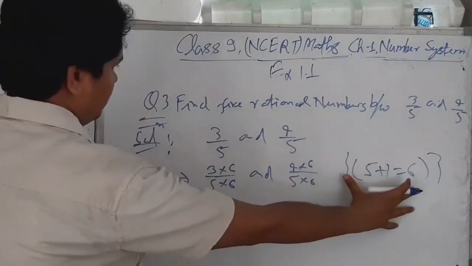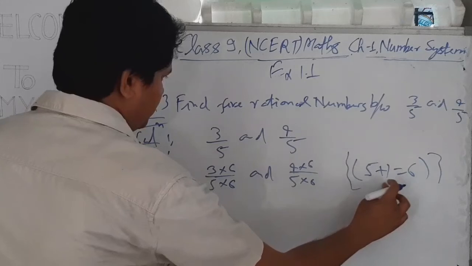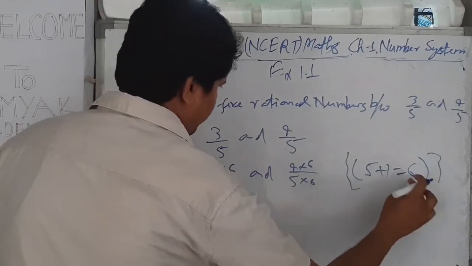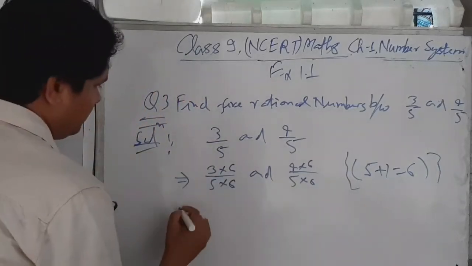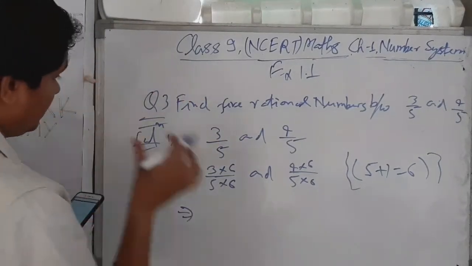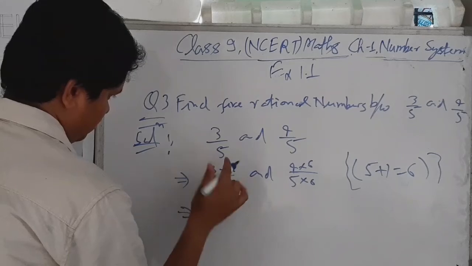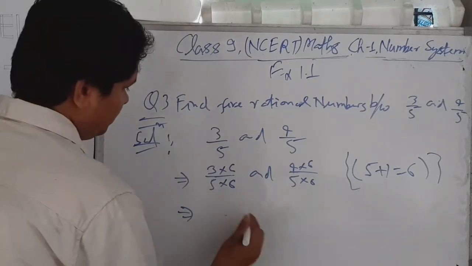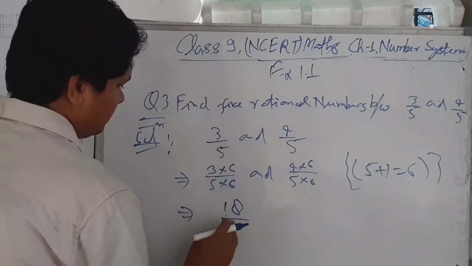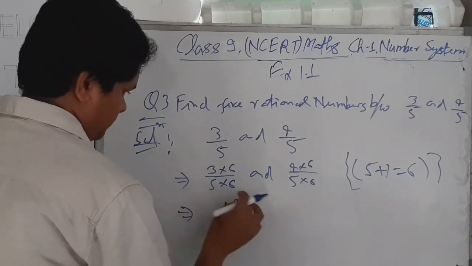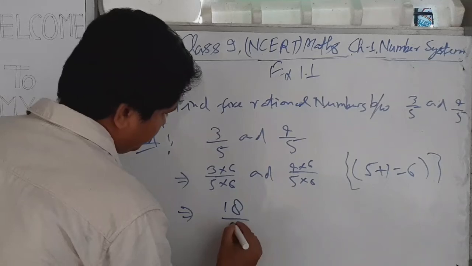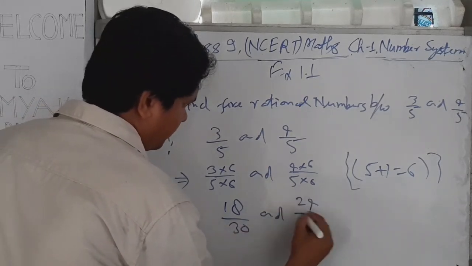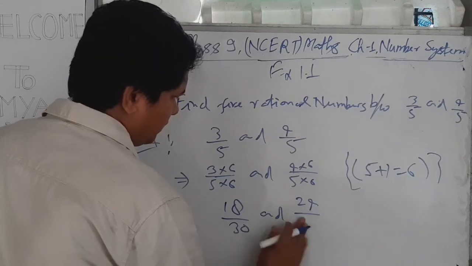This is the rule by which we decide which number should be multiplied. Then this can be written as 18 by 30 and 24 by 30.